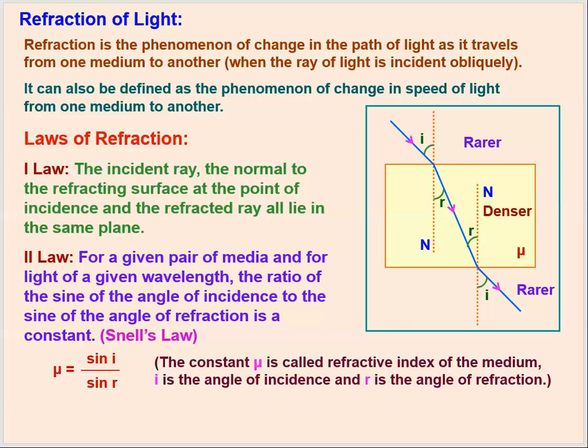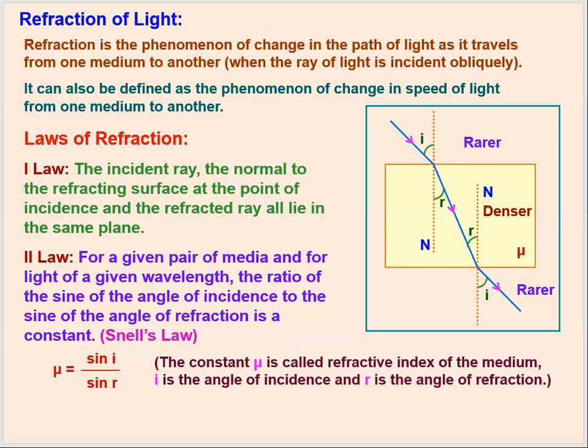So it can also be defined as the phenomenon of change in the speed of the light from one medium to another. Actually, whenever light enters from one medium to another medium, the properties of the light change, properties like its speed and its wavelength. So with the change in these properties, the refraction of the light takes place, right? So this is the basic understanding of refraction of the light.